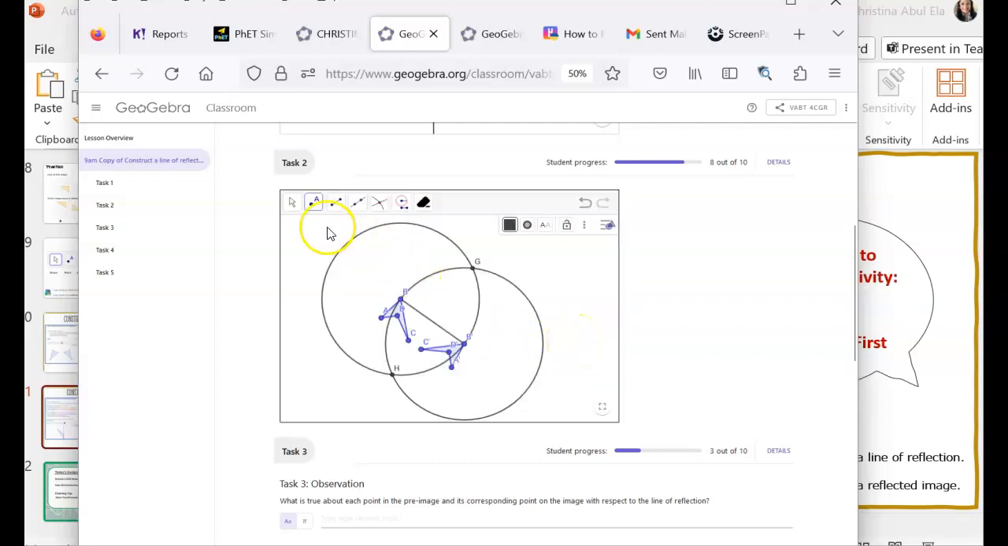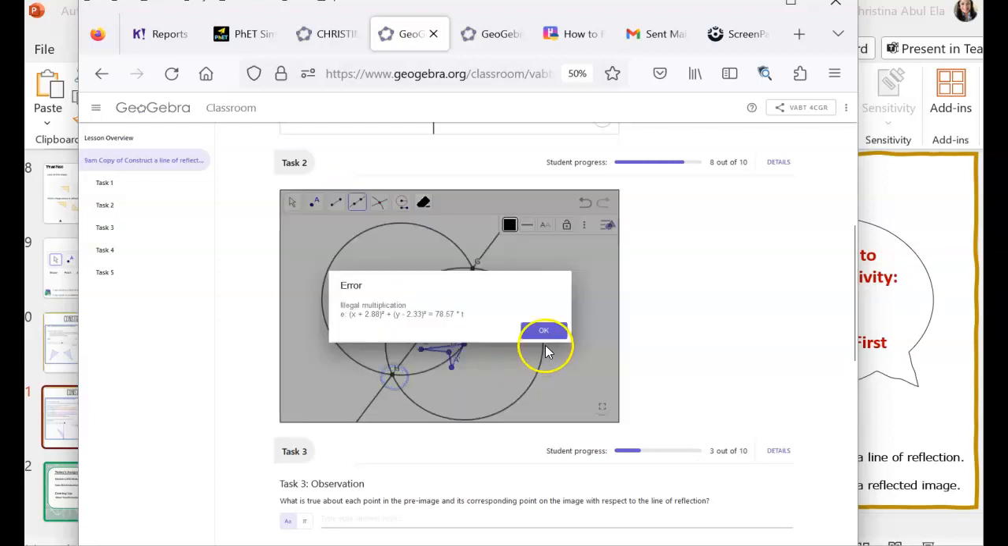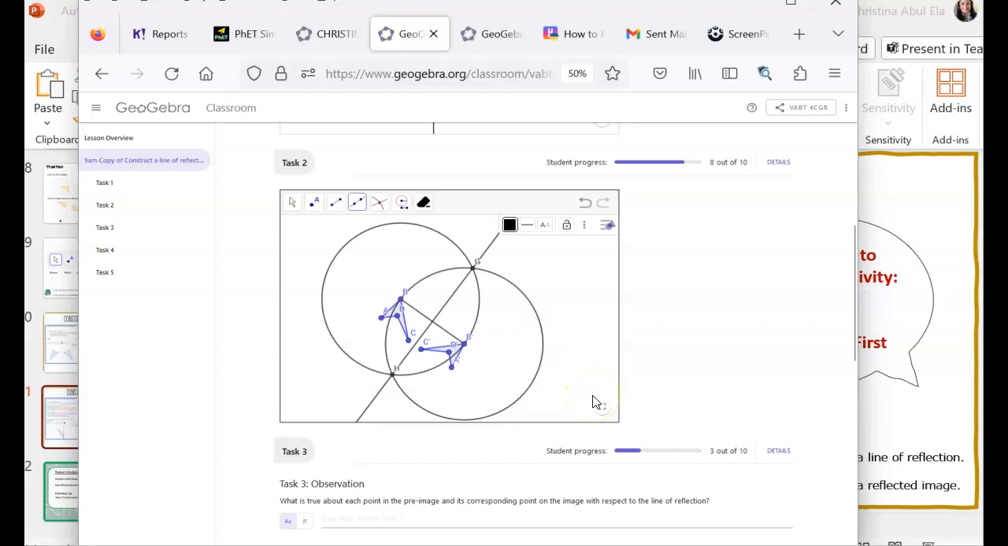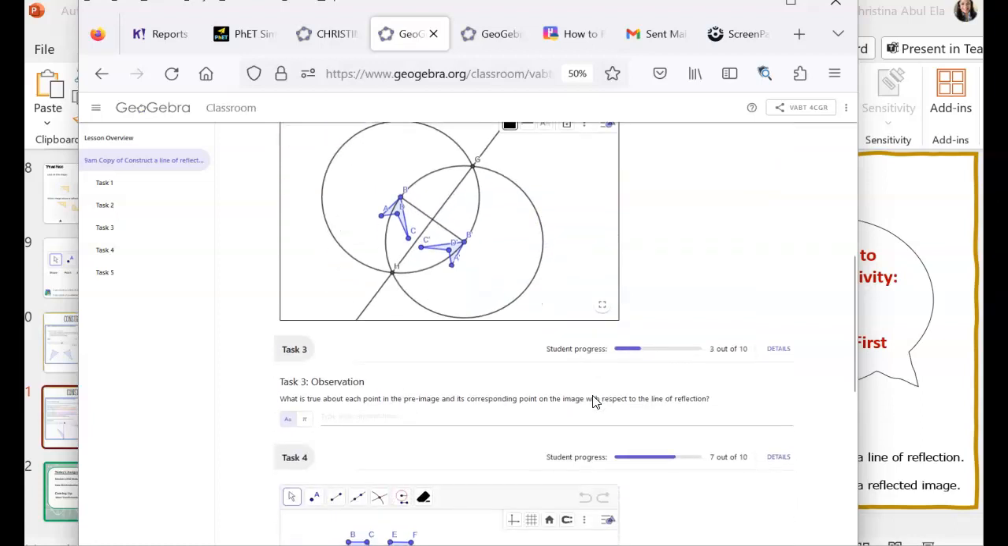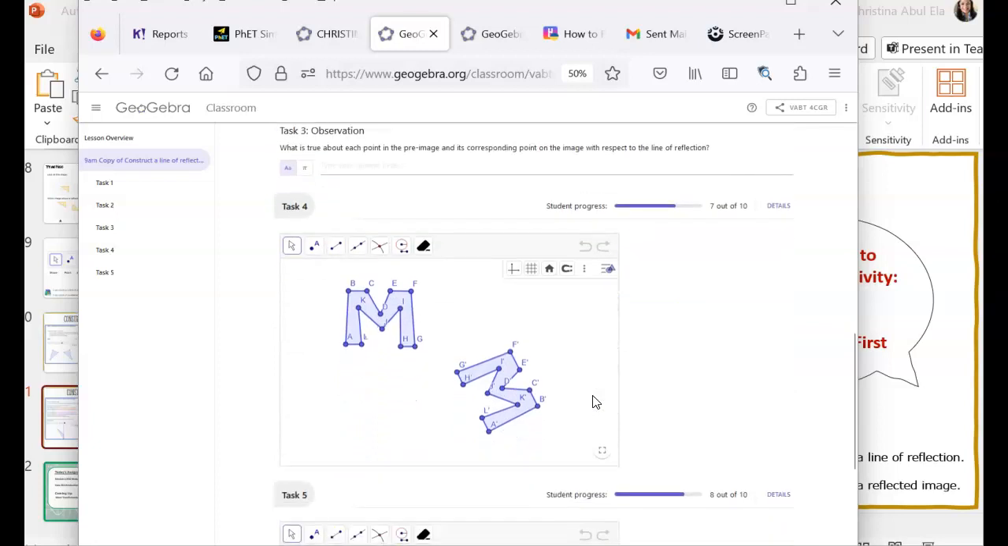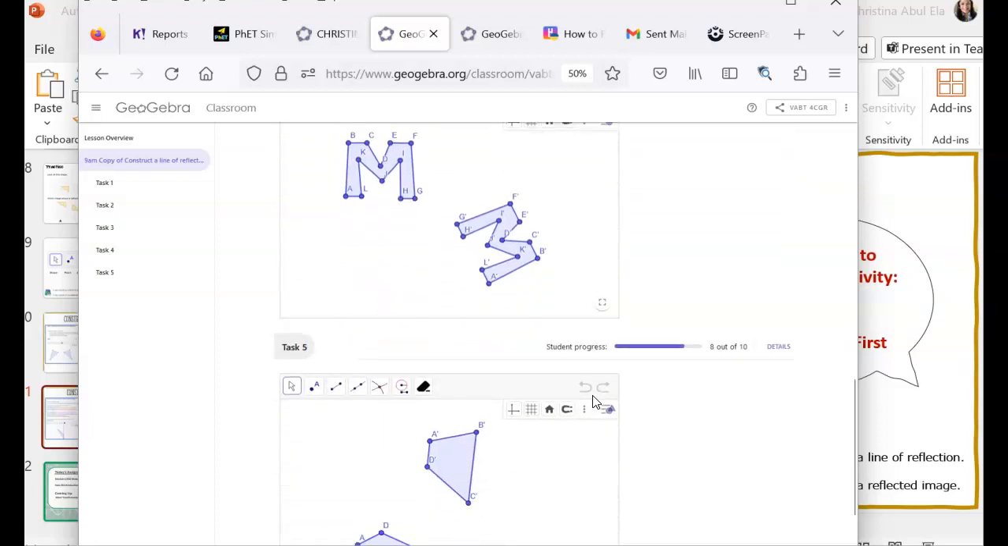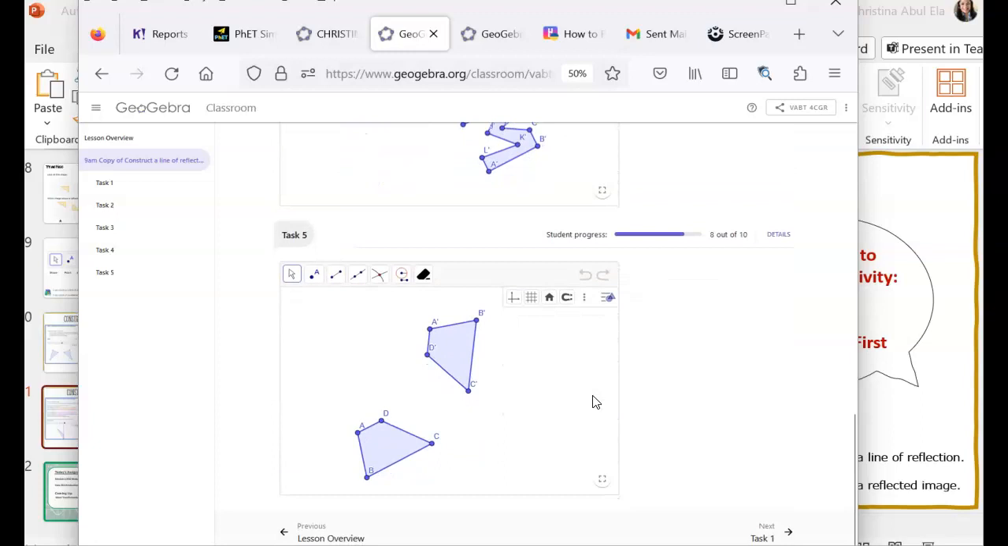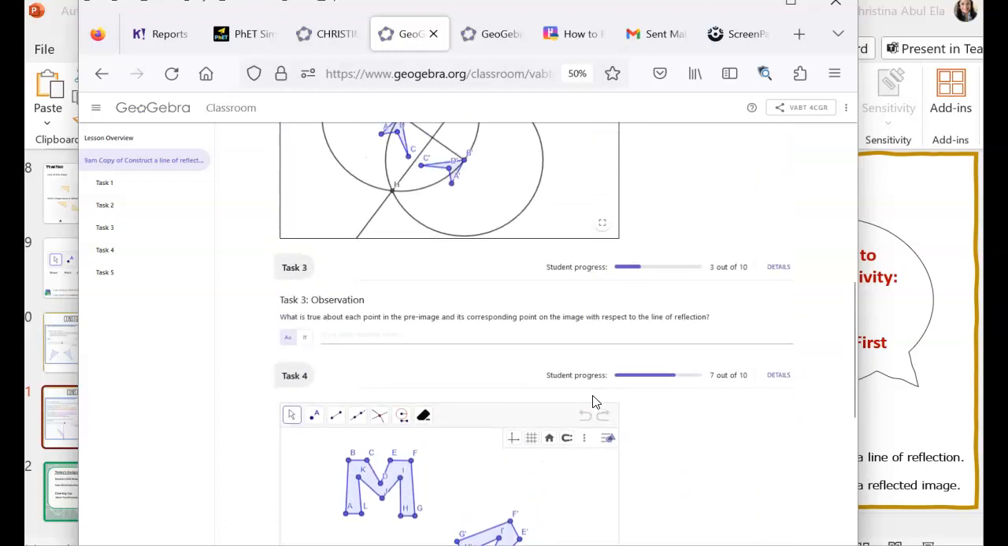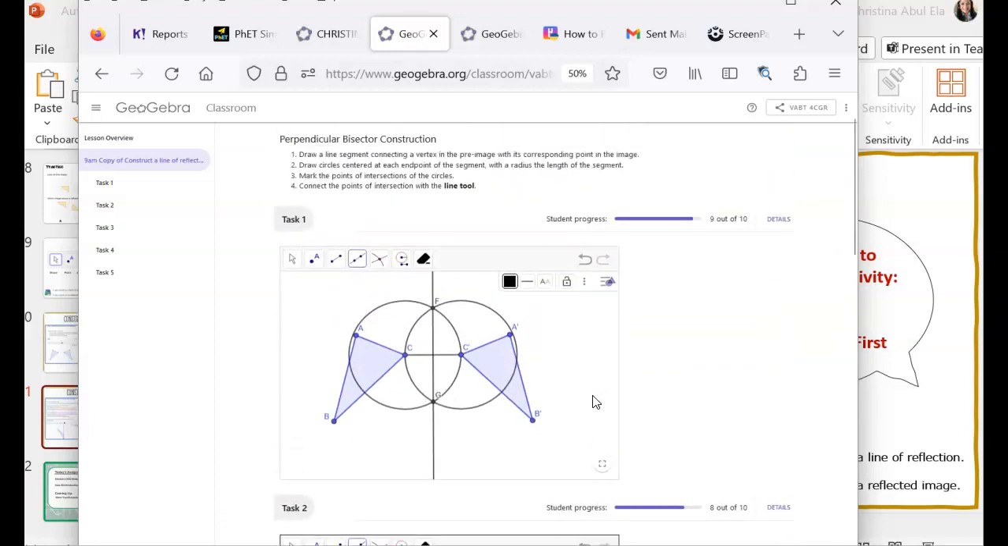And now I just have to connect them. And that's it. Now I have my line of reflection. And so you could try those two as well as the M's here in task 4, and then we have two trapezoids here in task 5. Right, so again, I will post this link in the course so you could try those, creating or constructing your